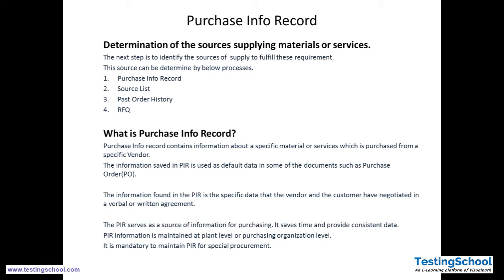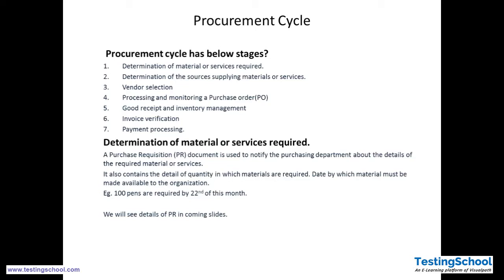Determination of source of supplying the material. The second stage we have seen, determination of material or services required, is taken care of internally by the organization, because in MM we are requesting somebody to supply some goods. So who is the demand creator?